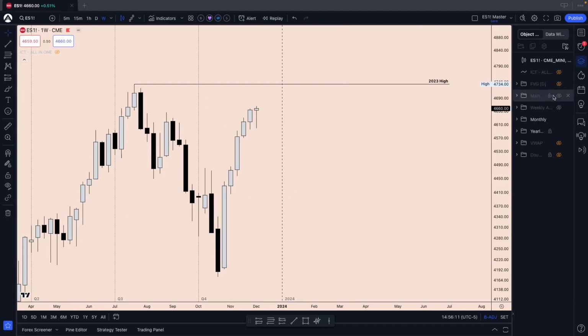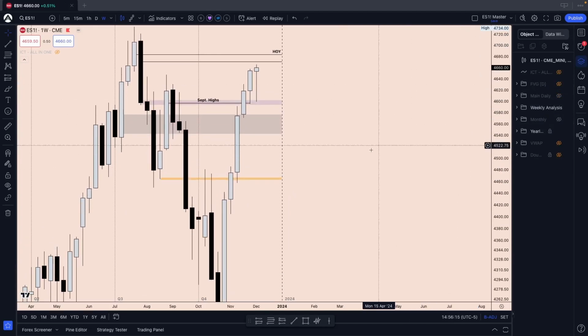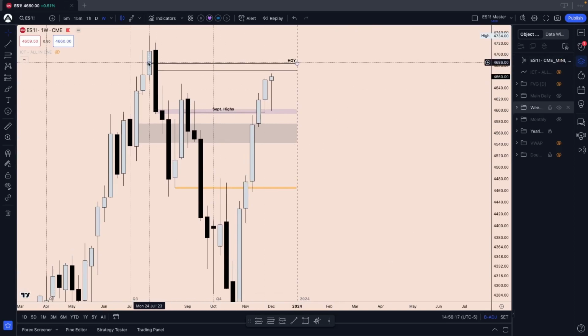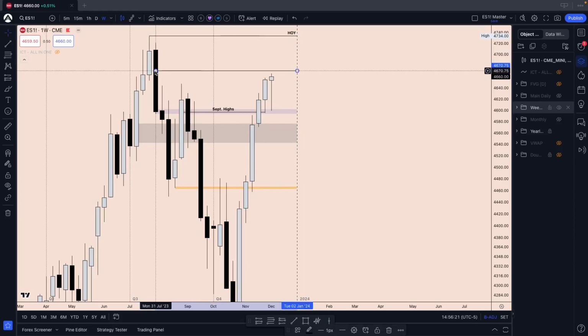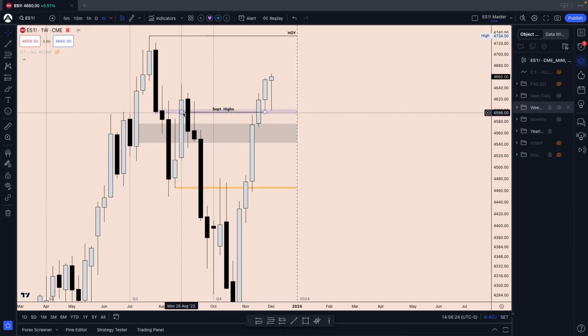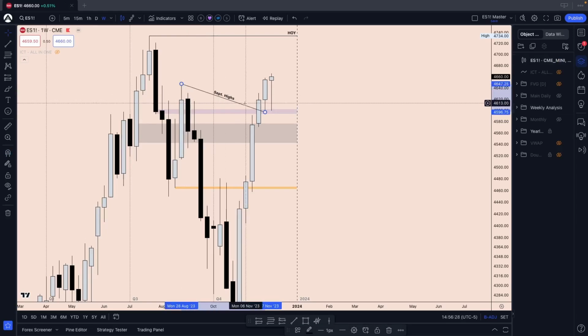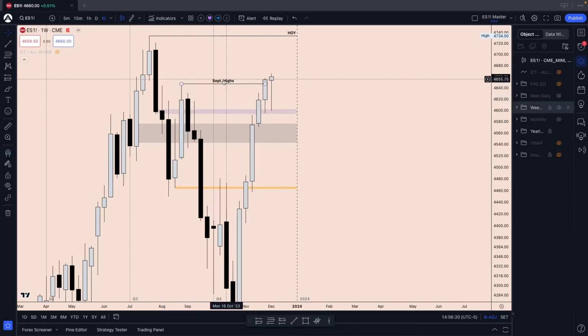Let me actually pull up the weekly analysis. The monthly is done. I'm not sure why that doesn't align anymore. September highs, is that correct? We cleared that buy side. Let me get rid of that text.